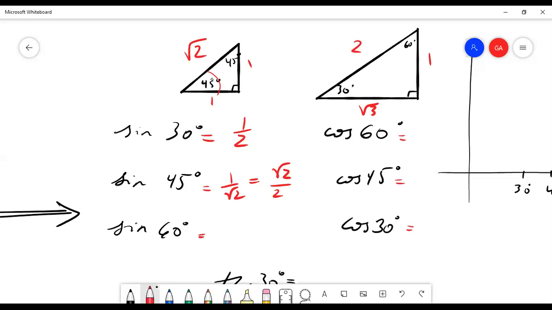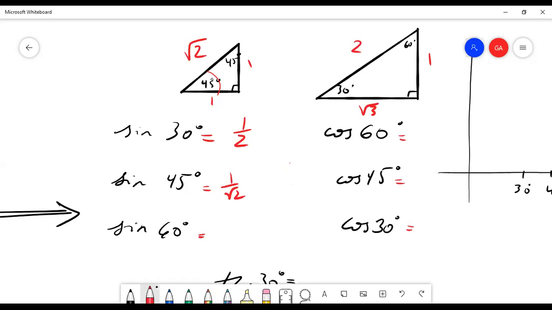If you're confused as to how to get from here to here, don't worry. All you do is multiply the numerator and denominator by square root of 2. We're going to talk about rationalizing the denominator later in the course, towards the end of the course. So anyway, 1 over square root of 2 is a fine notation for now.